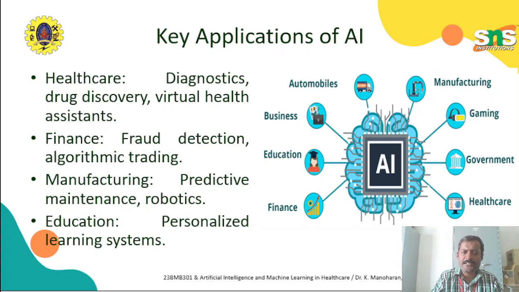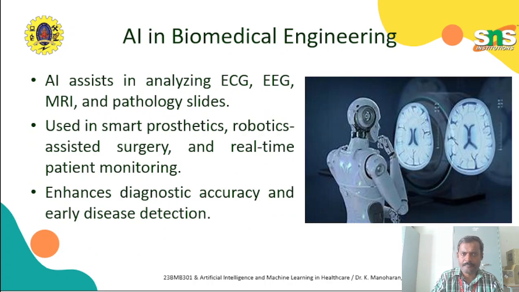Similarly, in finance, we can use it for fraud detection and algorithmic trading. AI supports these things in a better manner. Similarly, in the manufacturing sector, predictive maintenance can be done with AI. Similarly, we can use AI for robotics. And in the education field, personalized learning systems can be provided using AI.